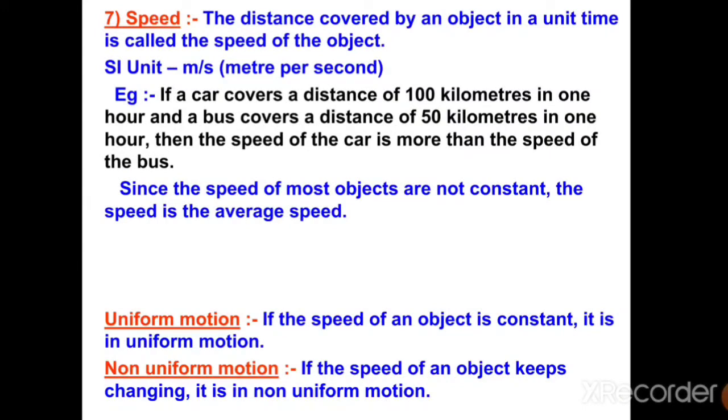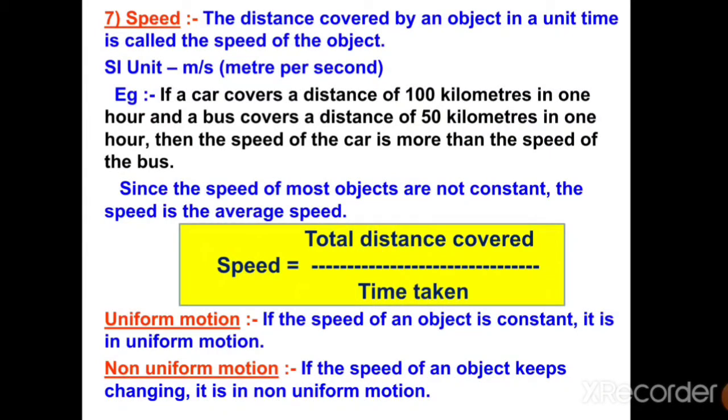For example, there is a car, it covers a distance of 100 kilometers in 1 hour. And on the other hand, there is a bus which covers only 50 kilometers in 1 hour. Then which one is the fastest one? Yes, you are right, the car has more speed than the bus because it is covering more distance in 1 hour. So we can also say the speed can be calculated by total covered distance divided by the time taken. And if your object is moving at a constant speed, it is called uniform motion.